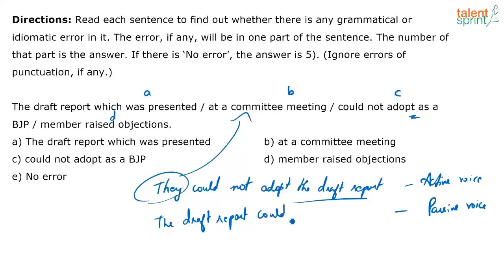Adapt and adopt. That's another confusing word pair, right? Adopt here means what? We're talking about implementation of this report, the draft report. We're not talking about to adapt to something means I can adapt to a specific climate, weather condition, right? That's a completely different word. We are talking about something that could not be implemented, adopted. Again, one word has different meanings in different contexts. The draft report could not be adopted. That's it. And that's where the error is. Part C. Could not be adopted. Yeah, clear?